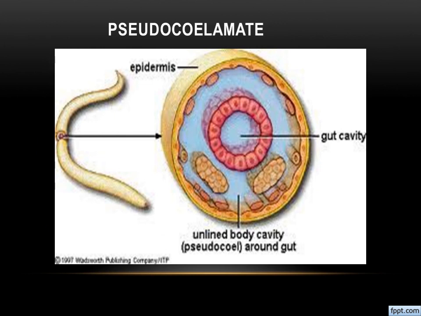The next one is pseudocoelomates. Here the outermost layer is ectoderm, the center one they mark as the gut cavity, and in the middle there will be mesoderm as well as endoderm. They mark the mesoderm as an unlined body cavity, the pseudocoel, around the gut. Around the gut region the mesodermal layer is formed as pouches. It's not a clear cavity. That's why they say it is pseudocoelomate. Fine? Right.